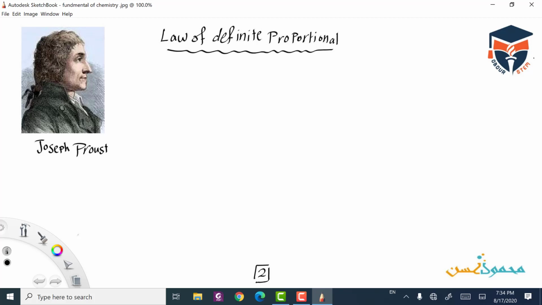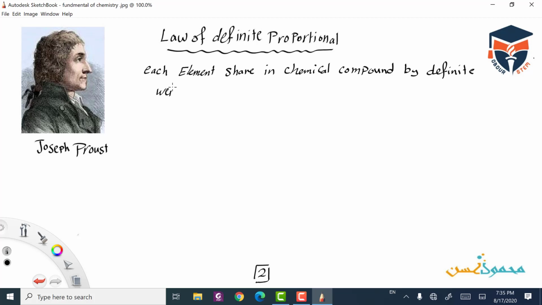To explain this, it means that each element shares in a chemical compound by a definite weight ratio. To explain this, let's talk about an example.